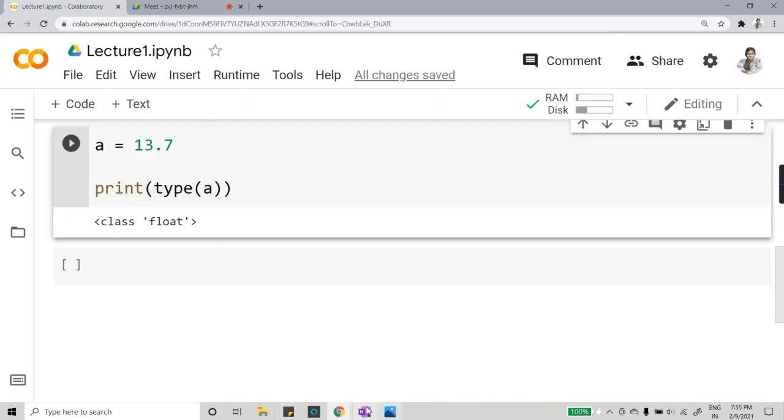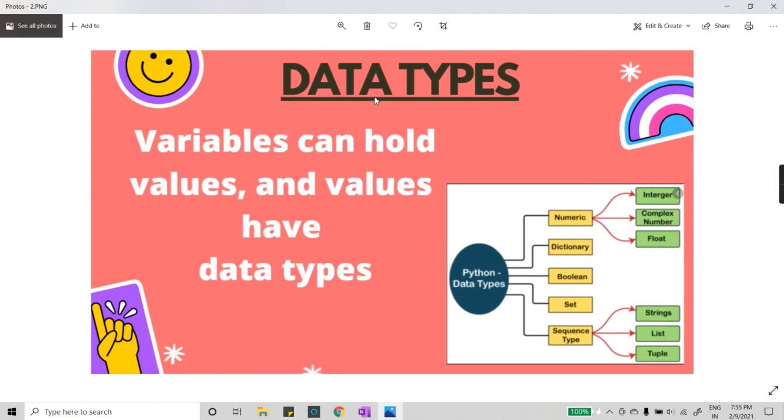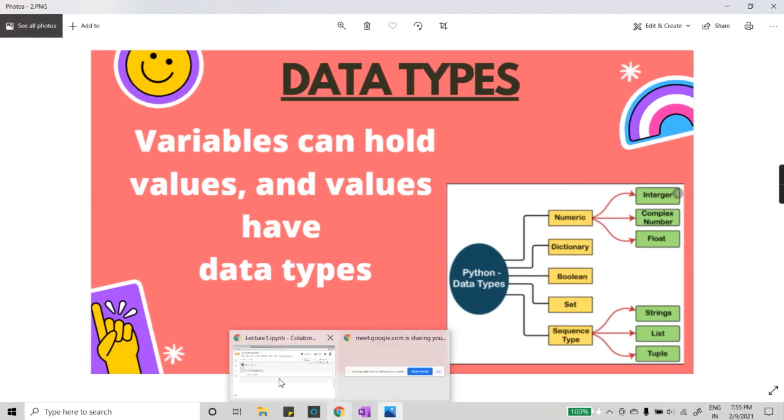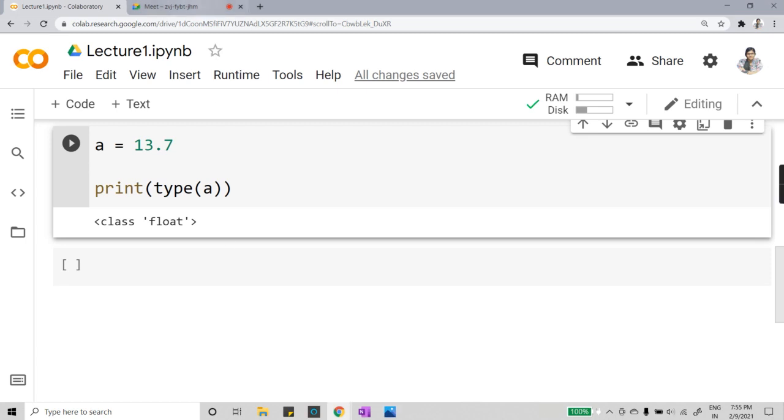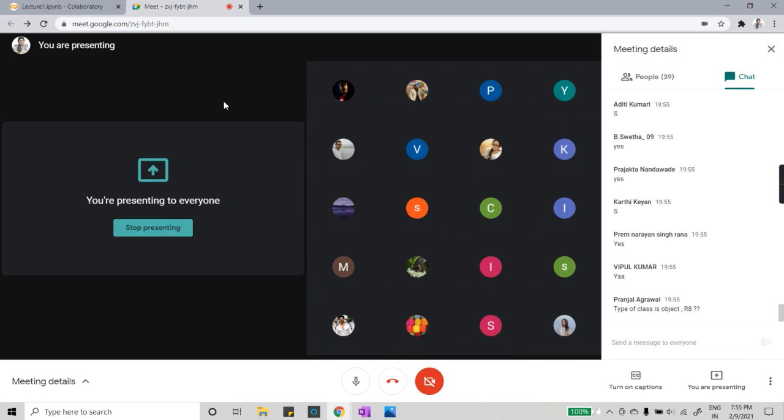So this was about the type function. Now we will be moving quickly towards typecasting. Before that, can any one of you let me know whether you know about typecasting? The type of object is the type of the class is object, right? Yes, Pranjal, the type of class is object. Absolutely right.